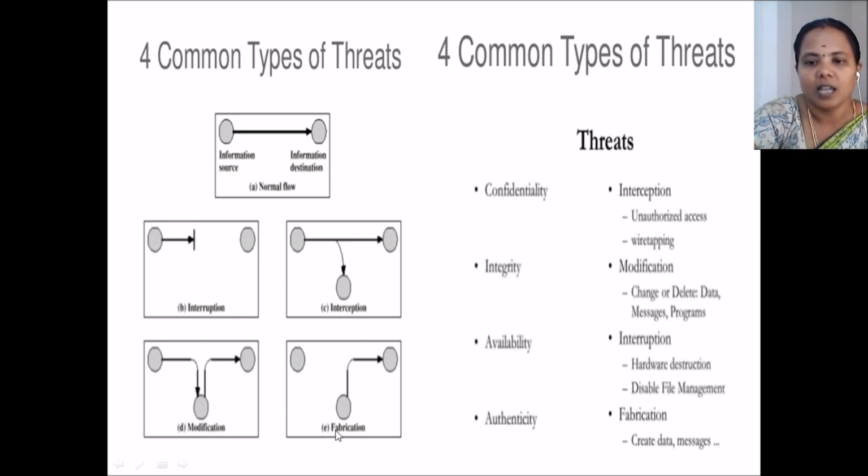And the final one is fabrication. User A didn't transfer any data to user B, but the intermediate party creates data or messages, claims they were created by user A, and then transfers the data to user B. Without any knowledge of user A, the intermediate party can change or create any data and resend it to user B.